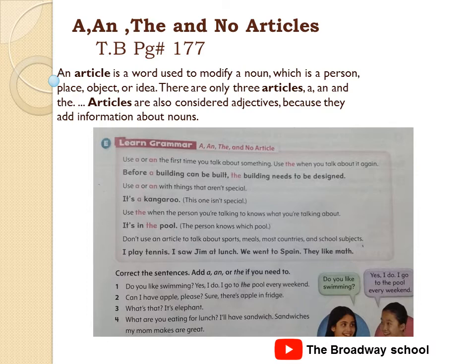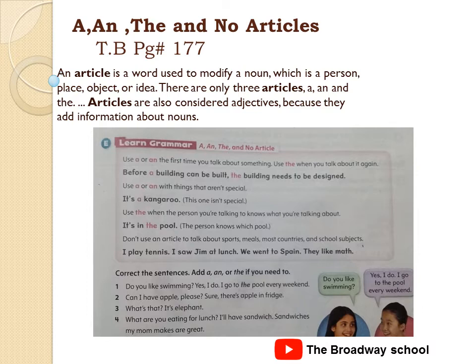Okay, now come to the book page. You can see that on the book the usage of articles is given. So let's read it. Use a or an the first time you talk about something. Use the when you talk about it again. Example is given: Before a building can be built, the building needs to be designed. Next is use a or an with things that aren't special. Like the example, it's a kangaroo.